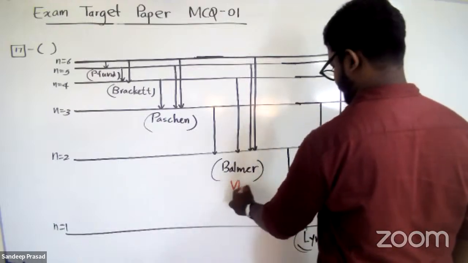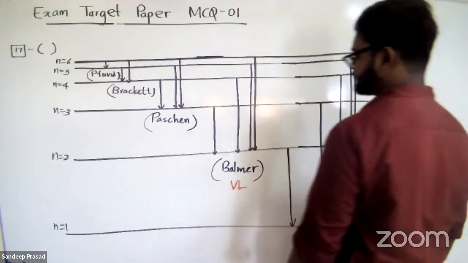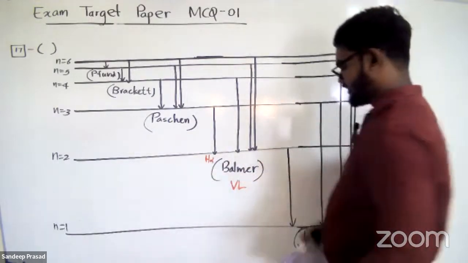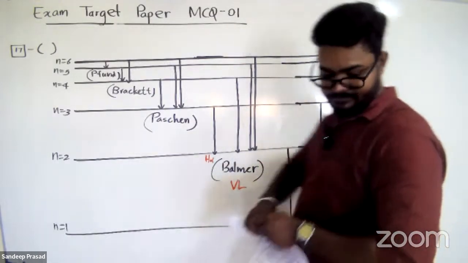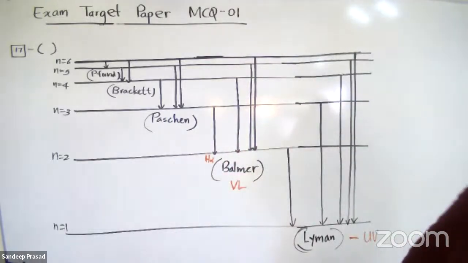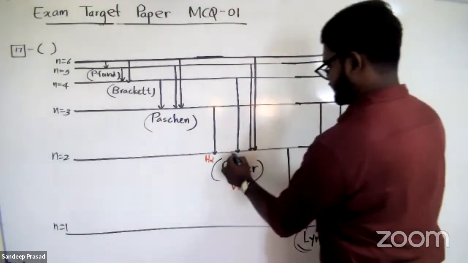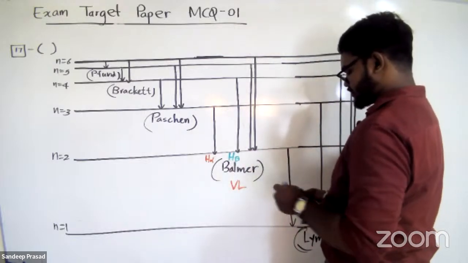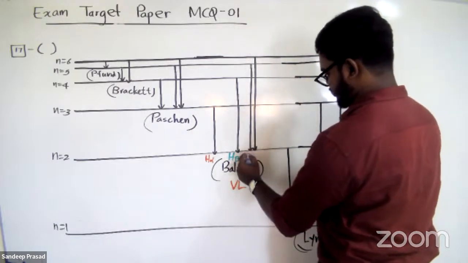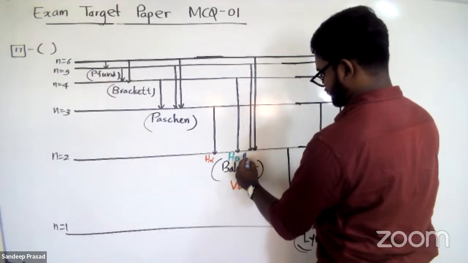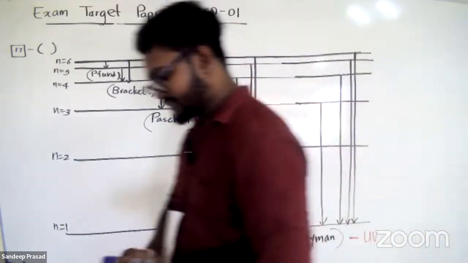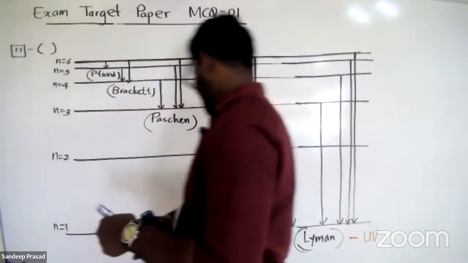This is known as H alpha, which is red color. The next line is green color, H beta. The next one is blue color, H gamma. And the last one is H delta, which is violet color.